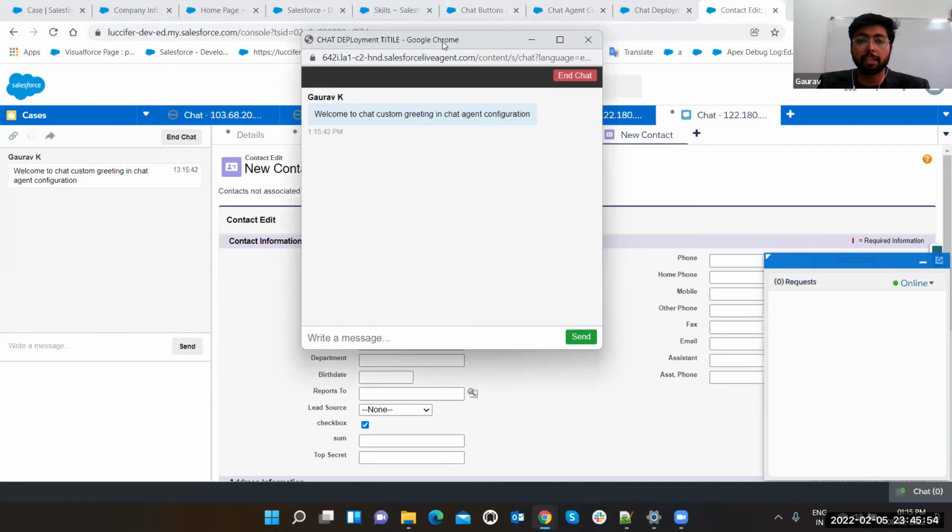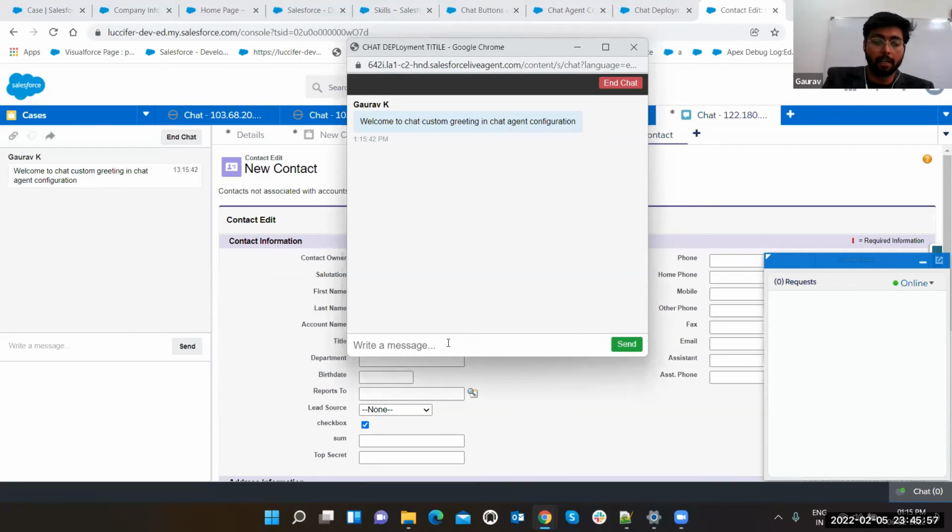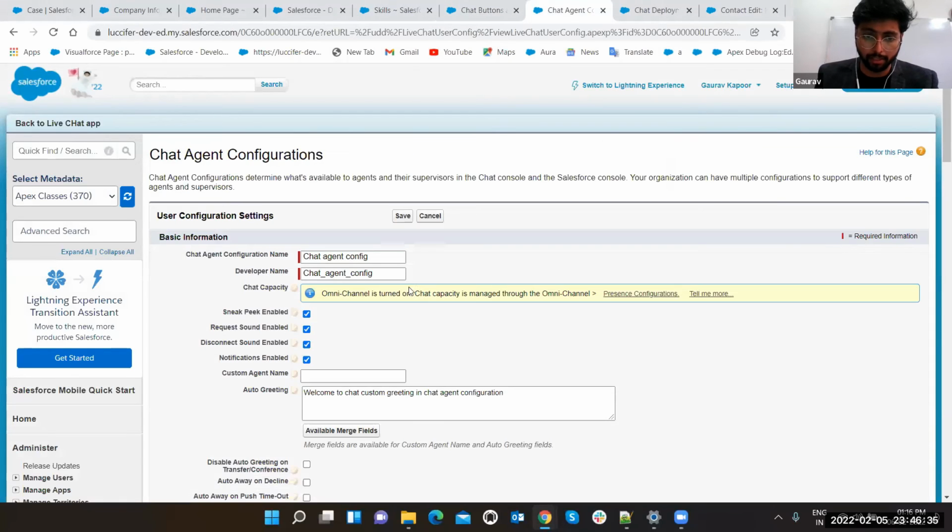So we were discussing Sneak a Peek. What is Sneak a Peek? See, we are typing hi. We haven't sent it yet, but you can see what the other person is typing. In WhatsApp, have you seen those three dots moving up and down? It shows you that the other person is typing. Sneak a Peek is not enabled by default, as a security feature in Salesforce, but here you can add this feature so you can see what the customer is typing without it even being sent. Whatever I'm typing, you can see here. If I delete, you can also see what I'm deleting. Without sending, you can see what I'm writing. That is the Sneak a Peek option.